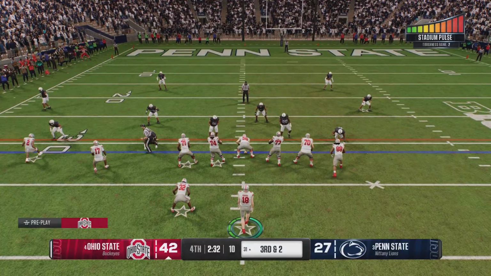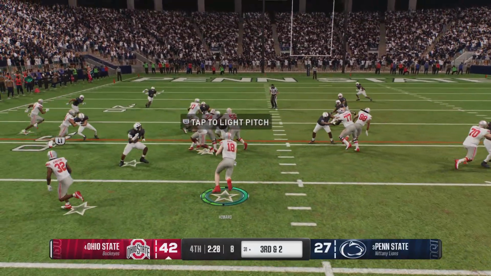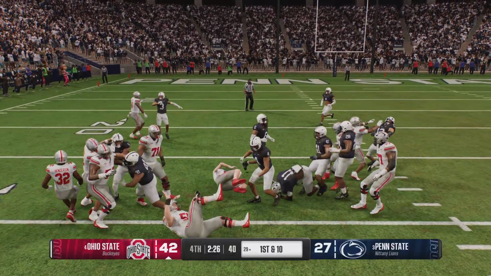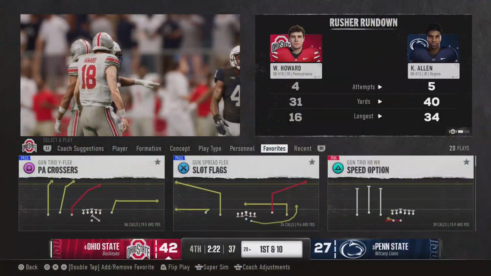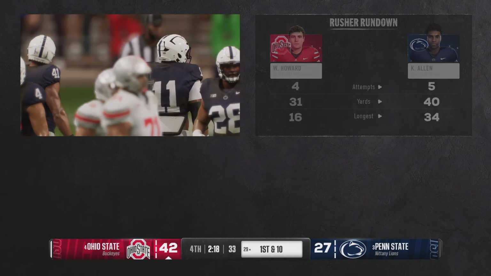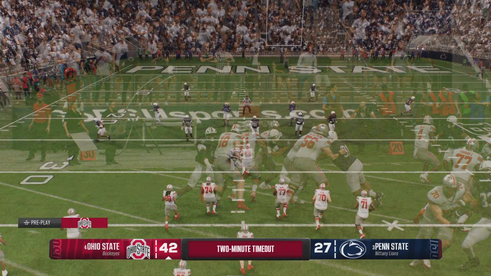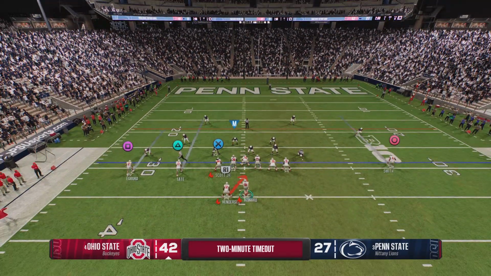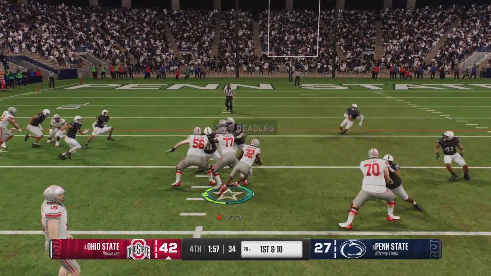Solid gain on the running play. Third down now. They'll try the option play here. That's a big gain. Great decision to keep the ball and pick up the first down. How impressive these guys have been up front today. Big third down. Know what you need to do. Get the first down. Continue to hold on to that lead. Continue to work the clock and get that much closer to securing a victory.